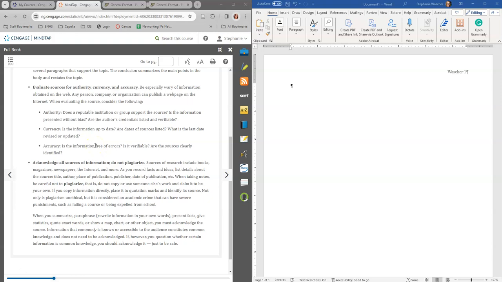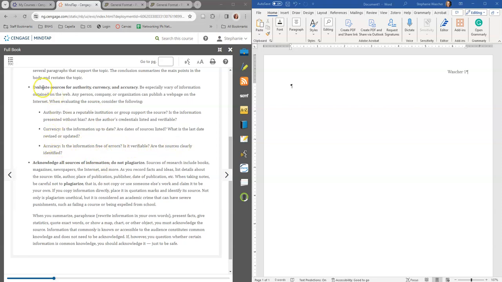I've been doing a research project now, and it's probably been going on 4 years. And I need to gather information in the last 5 years, but really it should be in the last 2 years, because 5 years ago was before the pandemic, and now things have greatly changed, especially in cybersecurity, which is what my project is on. And so currency is very, very important. And then accuracy, obviously. So you want to go through and make sure that there's no errors in your sources.